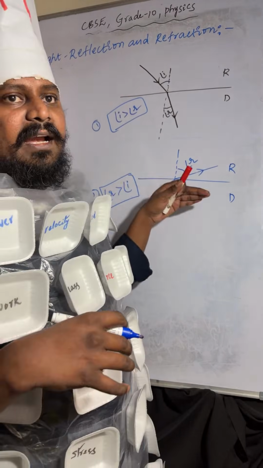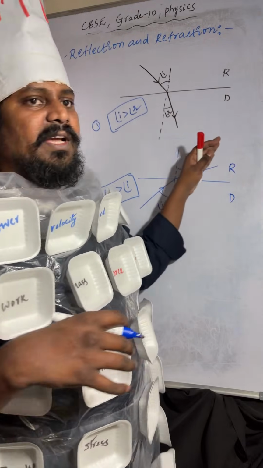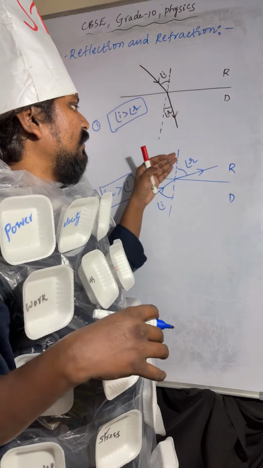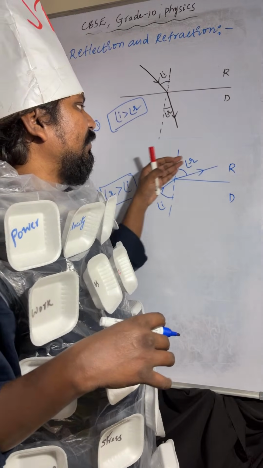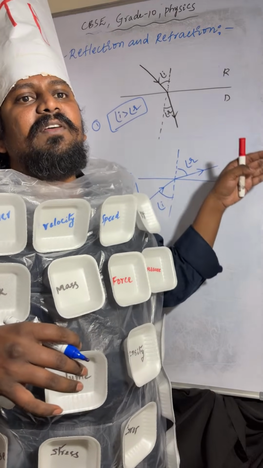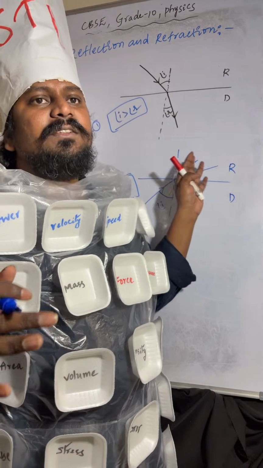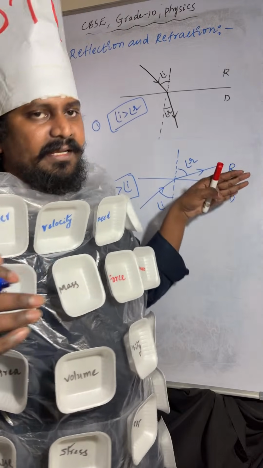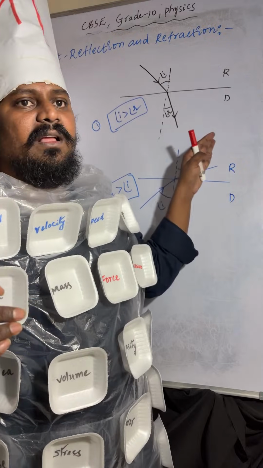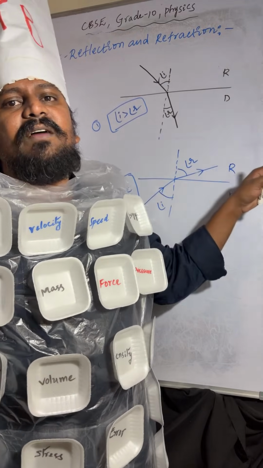So when the light ray is moving from denser to rarer, the refracted ray moves away from the normal line. This is because the speed of light increases in the rarer medium.